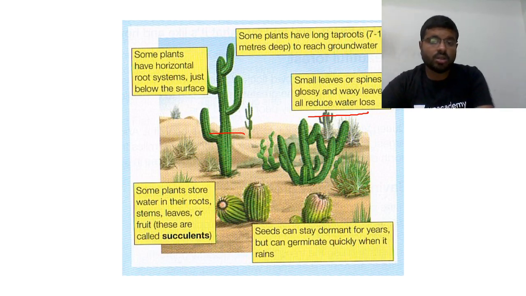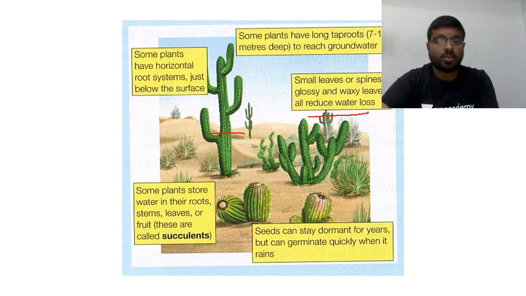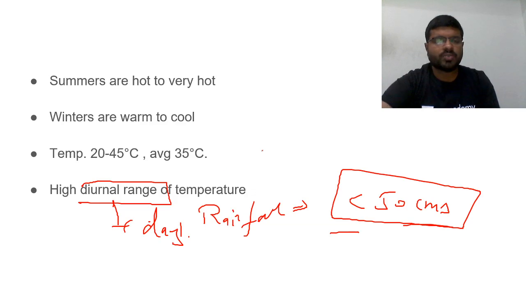See, seeds can stay dormant. Why? Because rainfall will not be occurring frequently. Some plants store water in the roots, stems, leaves or fruits. These are called succulents. These are all the adaptations because of the less rainfall which you are finding here.